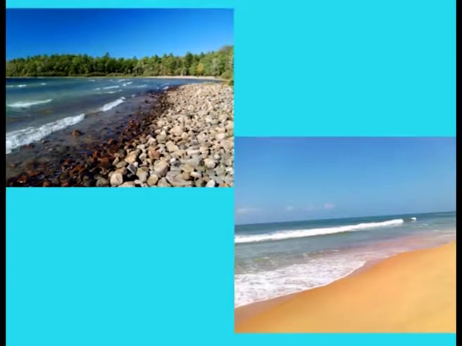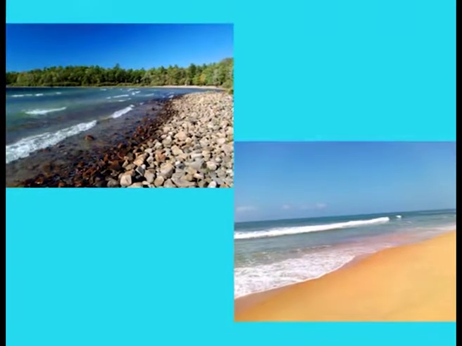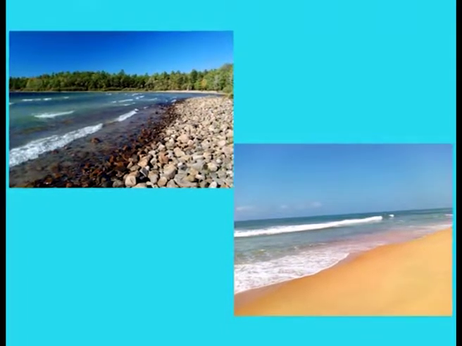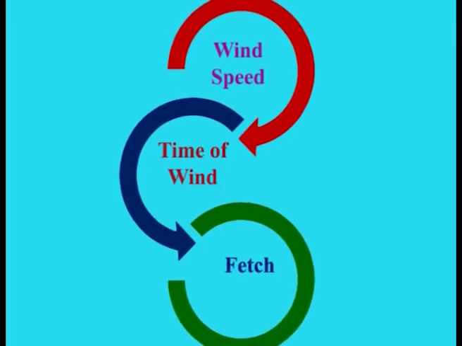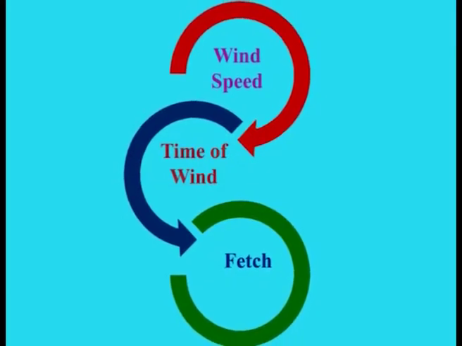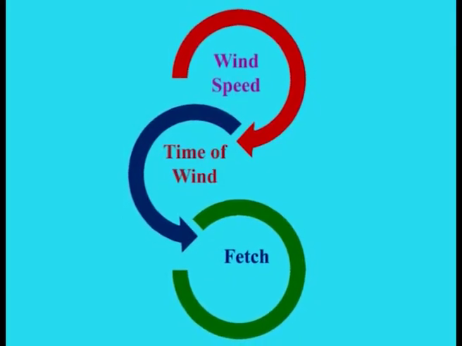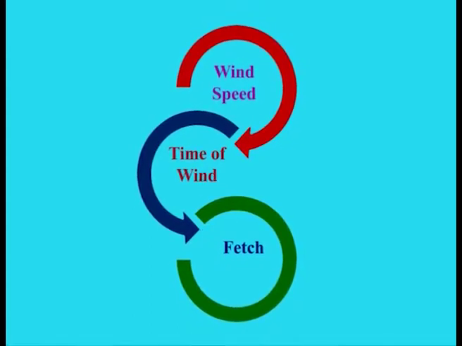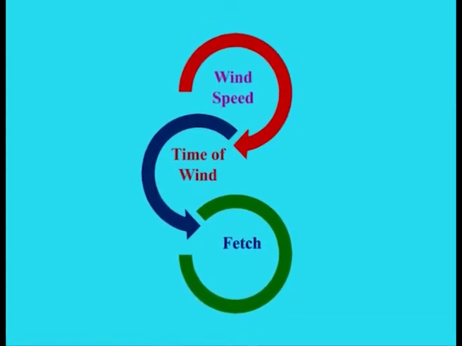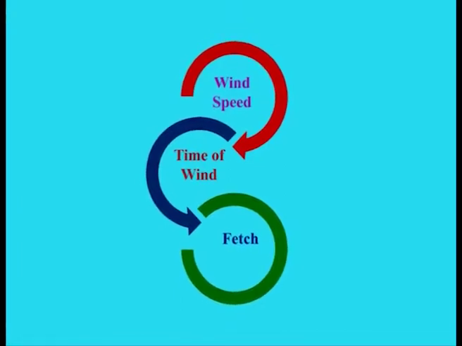Beaches are composed of whatever material is locally abundant and should be thought of as material in transit along the shore. Waves are moving energy, and most ocean waves are initiated by the wind. The three factors that influence the height, wavelength, and period of a wave are wind speed, length of time the wind has blown, and fetch, the distance the wind has traveled across open water.